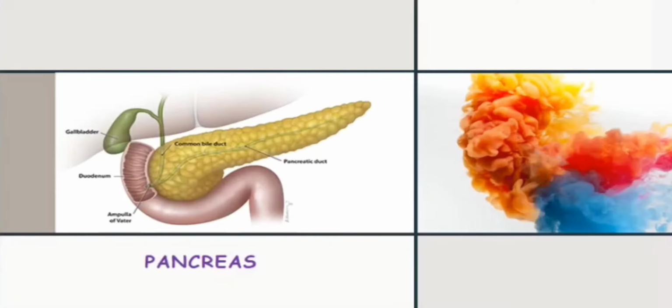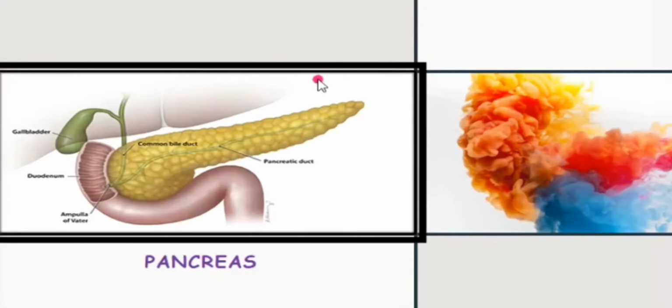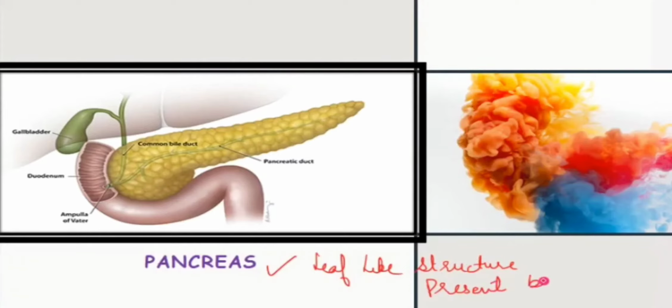So next we are going to discuss the pancreas. This pancreas is a leaf-like structure present below the stomach. You can see here in the picture, a leaf-like structure, and it is present below the stomach.